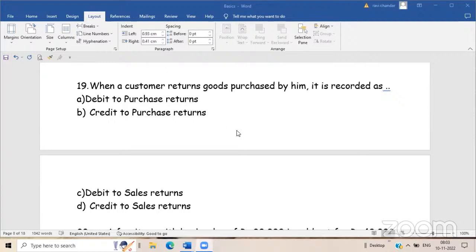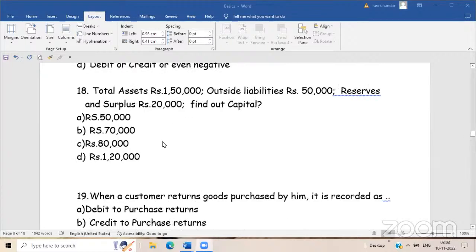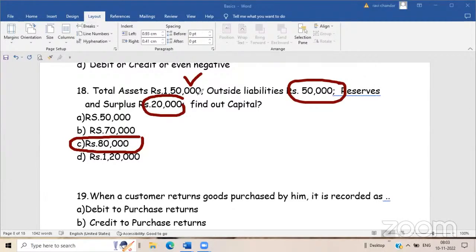18th. Total assets 1,50,000. This 80,000 is the answer. Because 1,50,000 is total assets, and this is liability. So 1,50,000 minus 70,000, you will get 80,000.